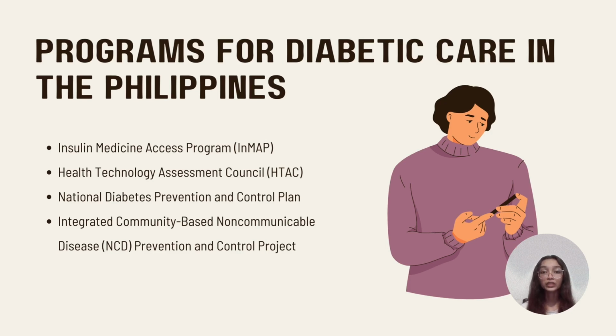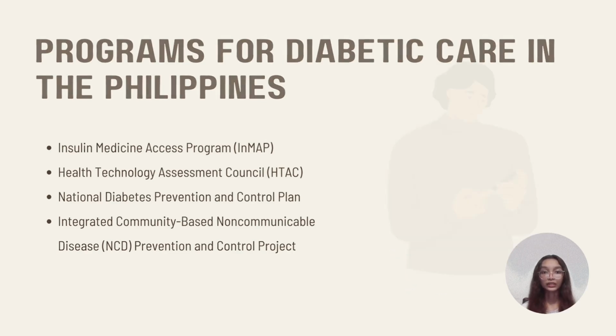The Philippine DOH has been developing a national diabetes prevention and control plan since the late 1990s in an effort to reduce the mortality and morbidity caused by this chronic illness. The later integrated community-based non-communicable disease prevention and control project, which was implemented in numerous Philippine cities and municipalities, included diabetes management as a component. This featured the Healthy Lifestyle (HL) campaign, which aimed to raise consciousness about healthy eating, regular exercise, and lifestyle choices.